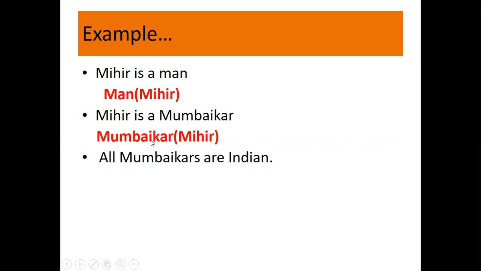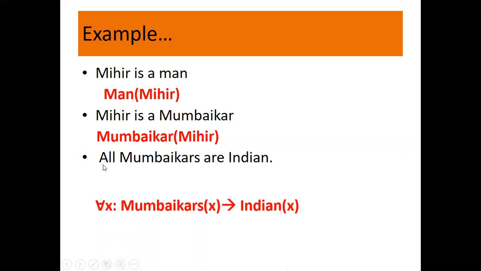Now next, we have: all Mumbaikars are Indians. Here we don't have a proper noun. Mumbaikar and Indians are general terms. So here we'll be using the implies condition. Remember, all means universal quantifier.